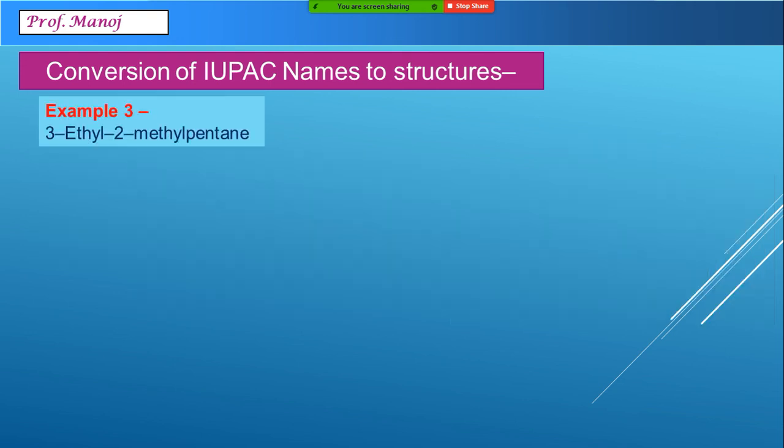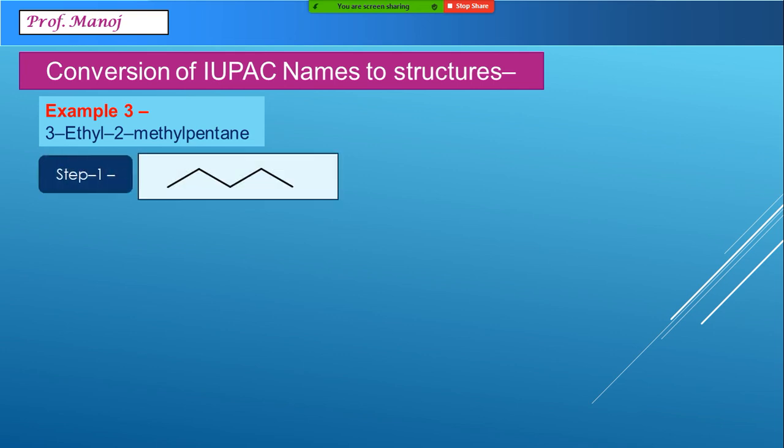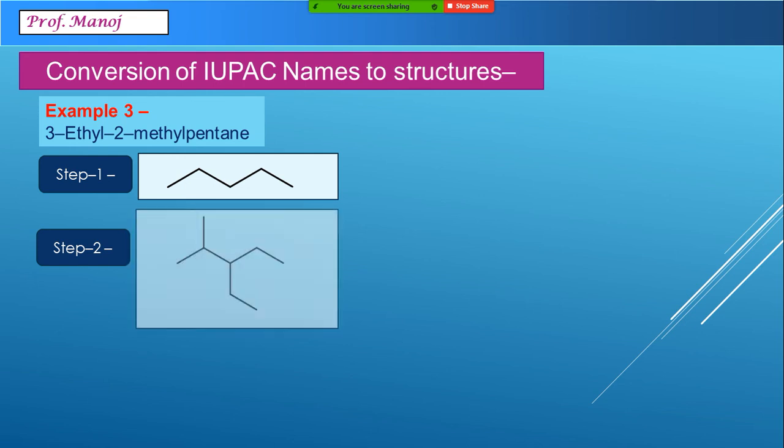If I have to do this in bond line notation, imagine this way, and we first of all draw a 5 carbon atoms chain. On this, once again we write second position methyl and third position ethyl, also in bond line, and that's all. Here we don't have to do anything else and our structure is ready.